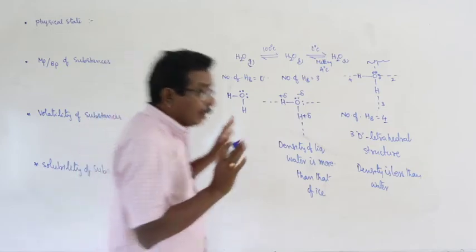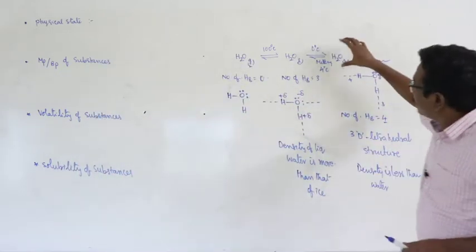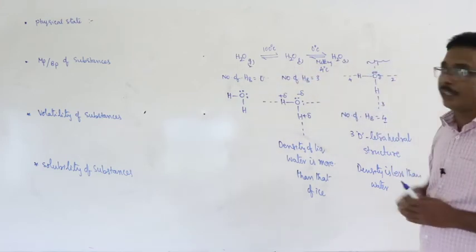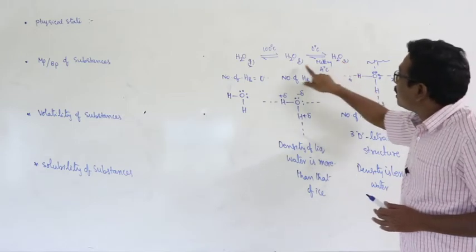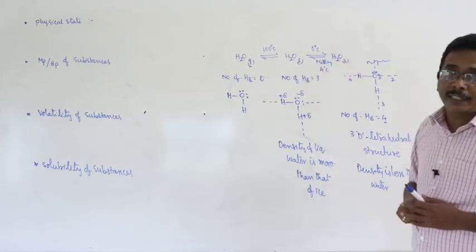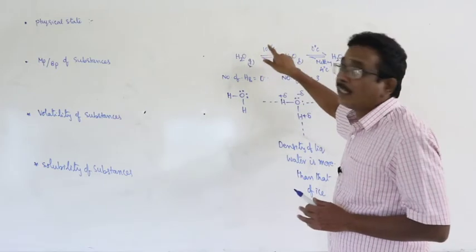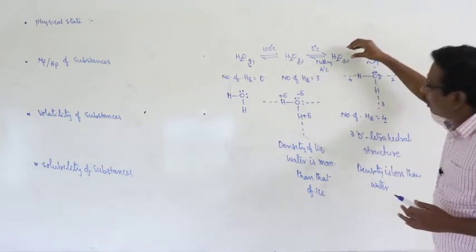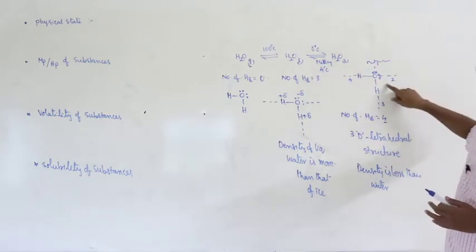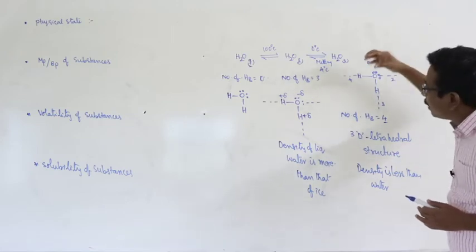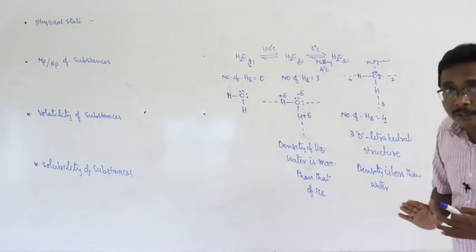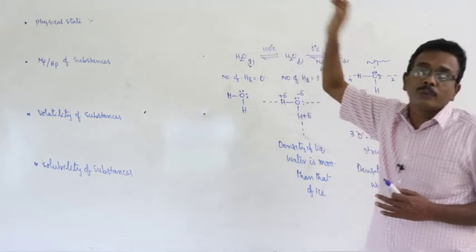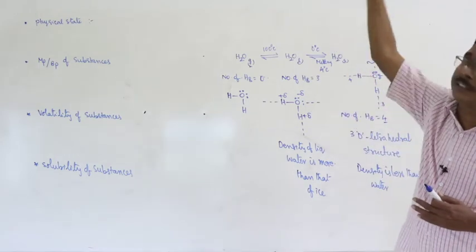Got this point? I am repeating once again. Here, these are the different physical states of water: vapor state, liquid state, solid state. The solid and liquid exist in equilibrium at 0 degrees centigrade. Liquid and vapor exist in equilibrium at 100 degrees centigrade. And here the number of hydrogen bonds per each water molecule in ice is equal to 4. When you subject this ice to melting, or as the temperature increases from 0 degrees centigrade, 1, 2, 3, 4, 5, 6, and so on,